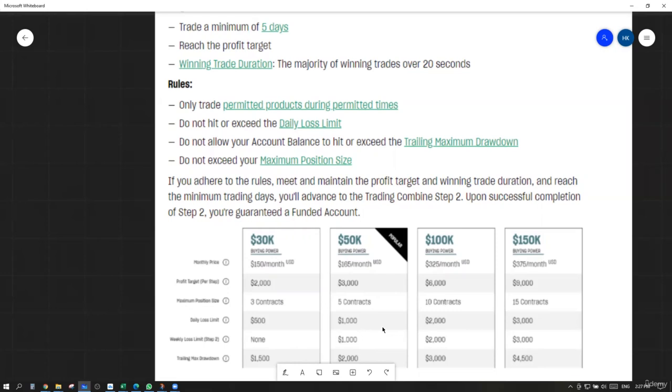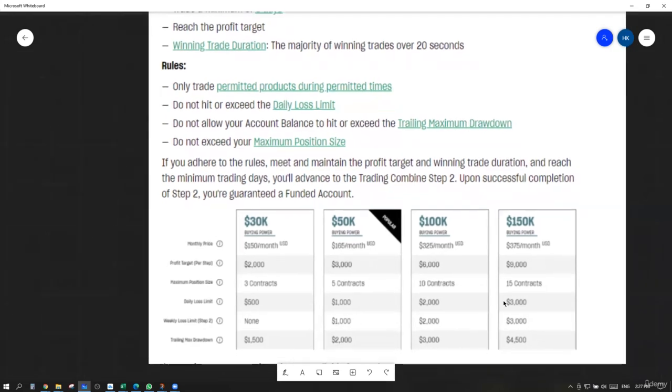And of course, these limits increase with bigger packages like the 100K. You pay more, the profit target is higher, you can trade more contracts, and your risk limit is also higher. But let's talk about the 50K here for a clear example.